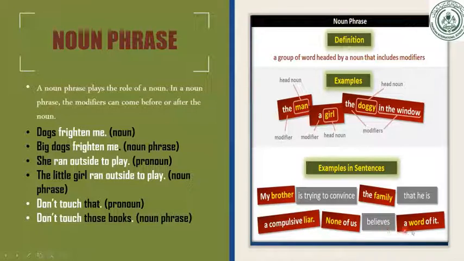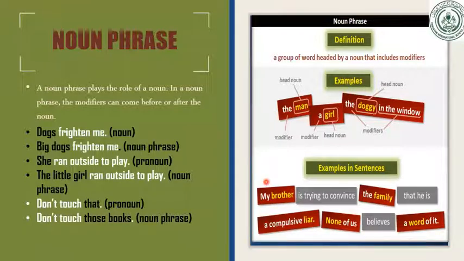None of us believes a word of it. Now they are examples of the noun phrase: my brother, the family, a compulsive lawyer, none of us, a word of it. These are the noun phrases given over here. Hope so, dear students, you understood about the noun phrase.